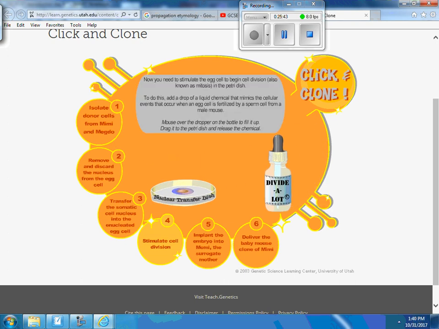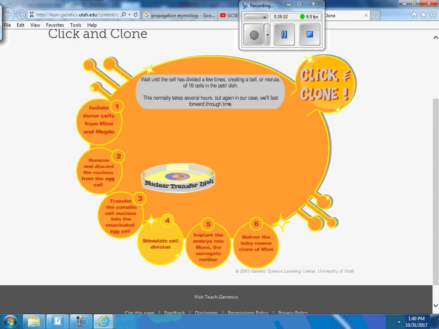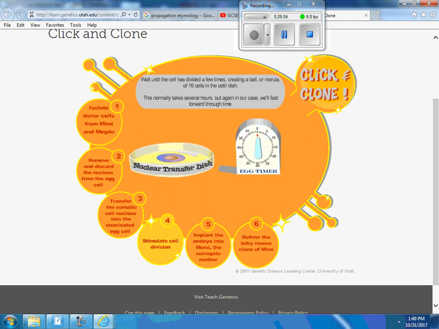Emily. Mitosis. So we're going to use the mitosis stimulator. Move it over. Mitosis stimulator, and we're going to make lots and lots of cells. And those cells are going to be ready to be implanted. Can we get this over here, please? Thank you very much. Okay, so the zygote becomes 2 cells, then 4 cells, then 8 cells, then 16, et cetera, et cetera, et cetera.